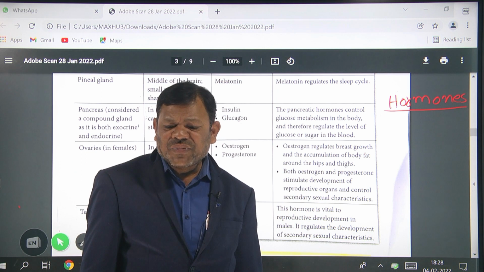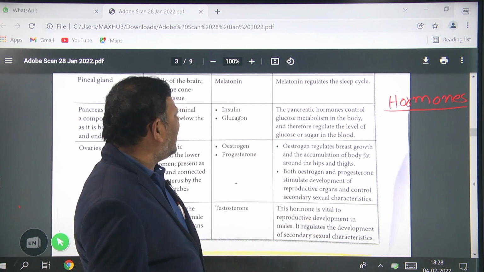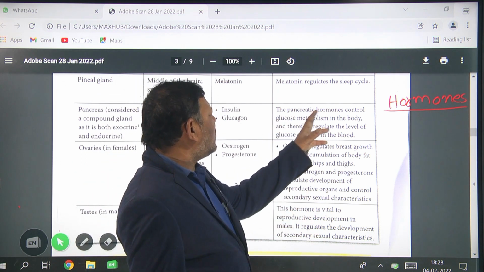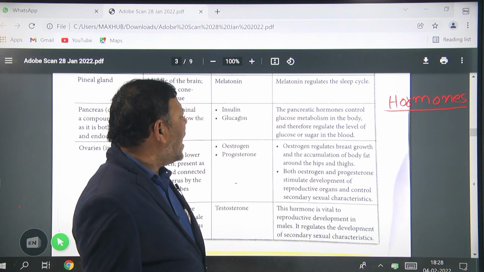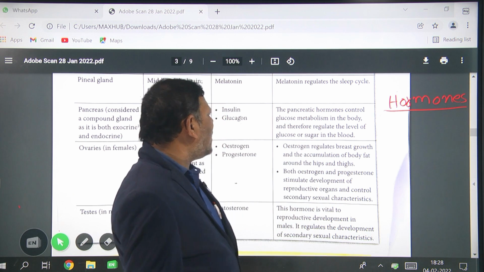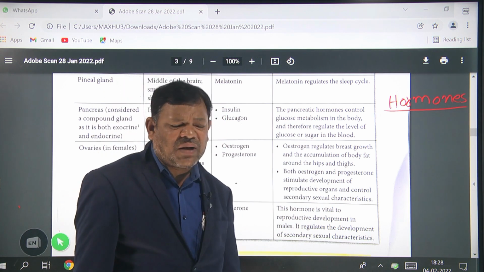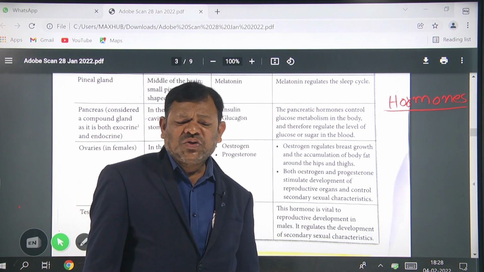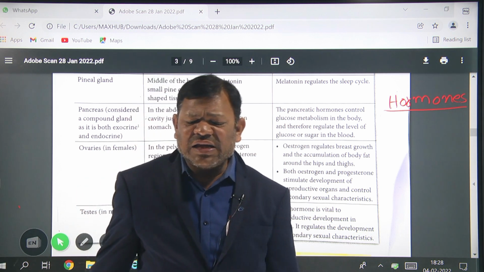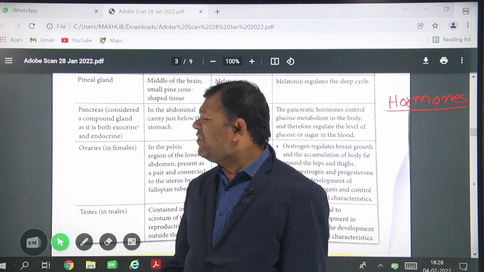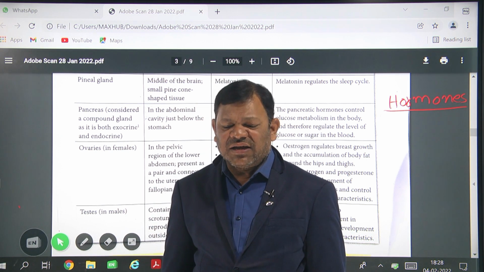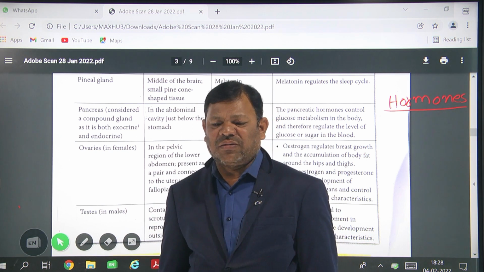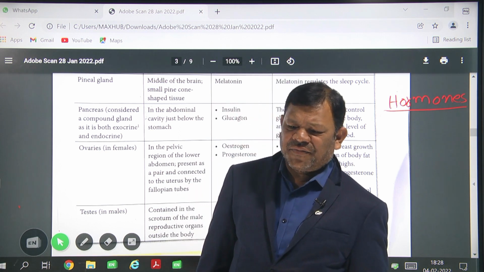Insulin and glucagon. Insulin, the pancreatic hormone, controls glucose metabolism in the body and therefore regulates the level of glucose or sugar in the blood. Sugar levels are controlled by the pancreas. If it is not working in our bodies, the sugar level becomes high.